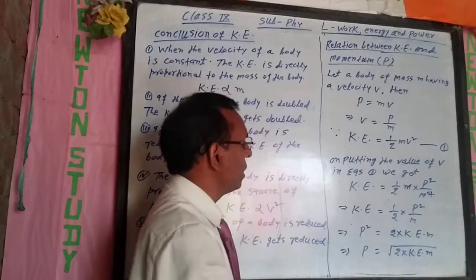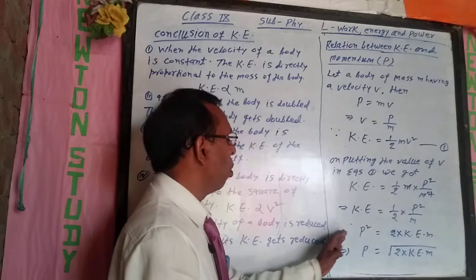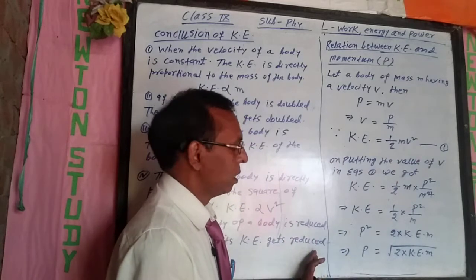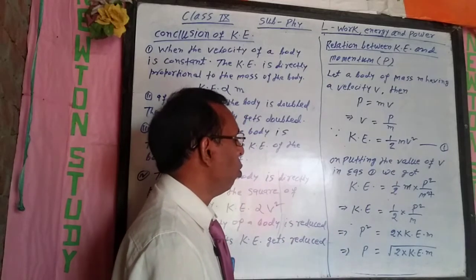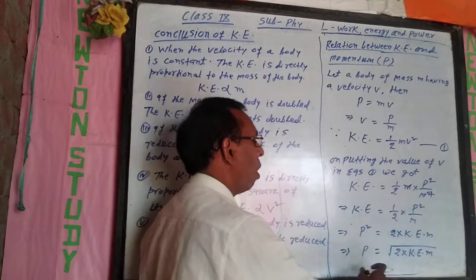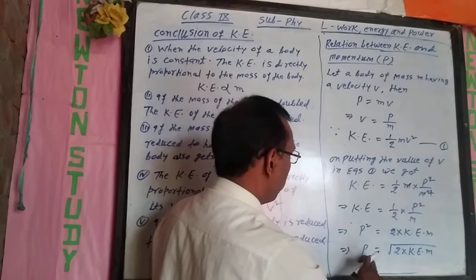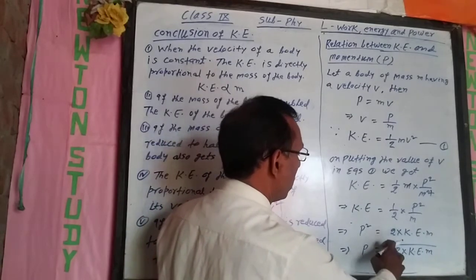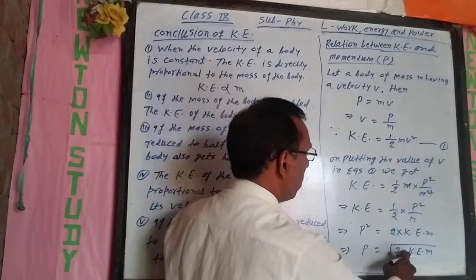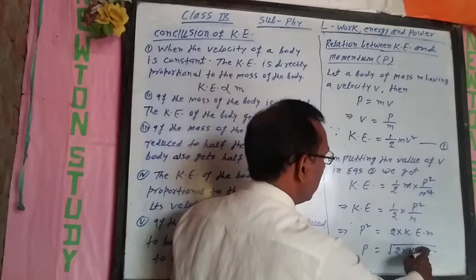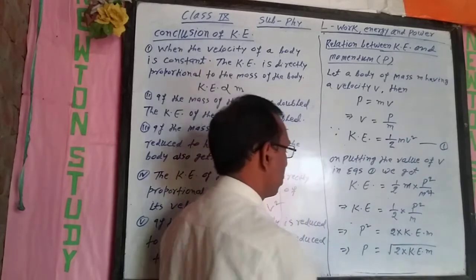When the square is cancelled from the left side, we put a square root on the right side. So momentum is equal to under root 2 multiplied by kinetic energy multiplied by mass.